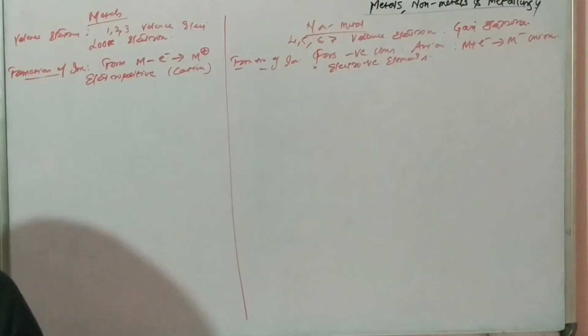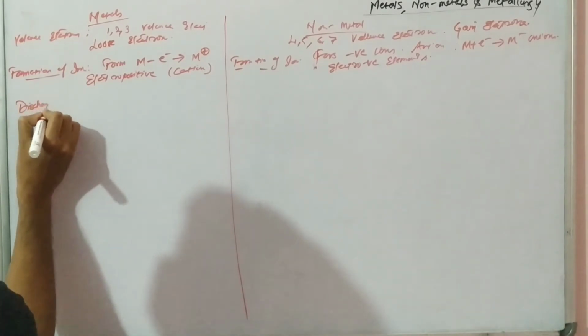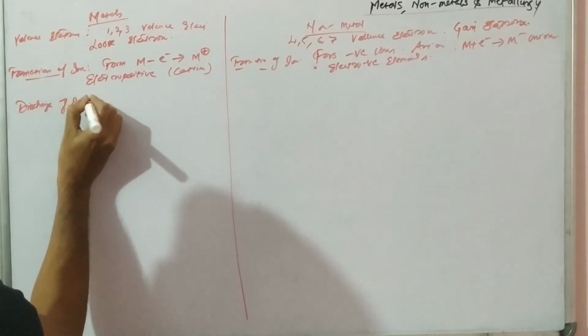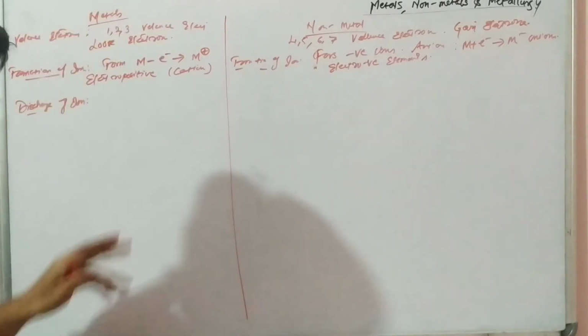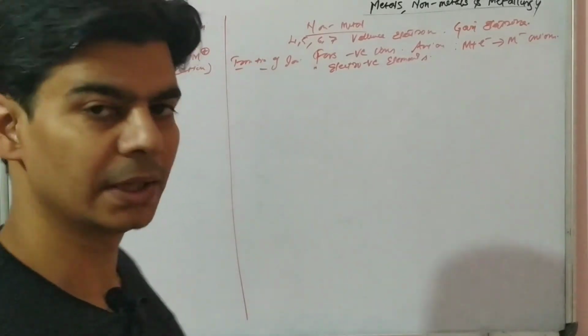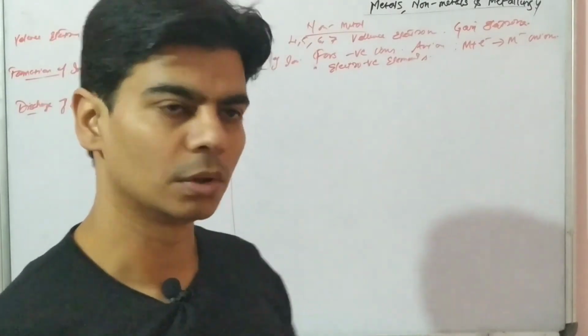Now, discharge of ions. We have studied electrolysis before this. Discharge of ions, if we talk about, cations will move to cathode, right, and anions move to anode, right?